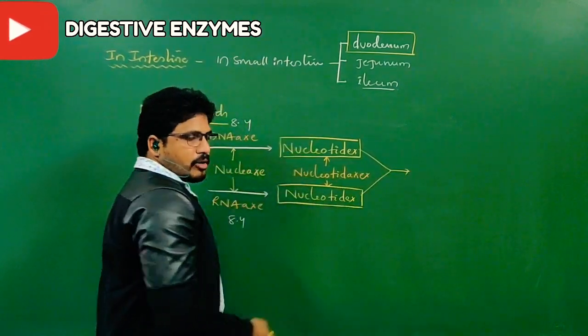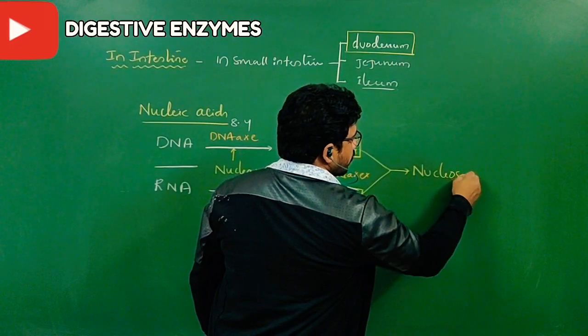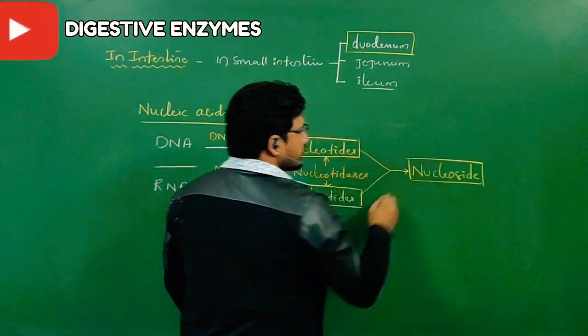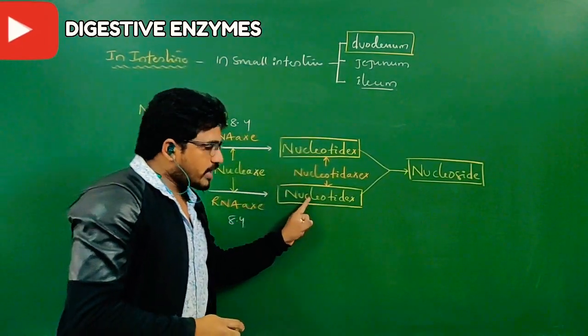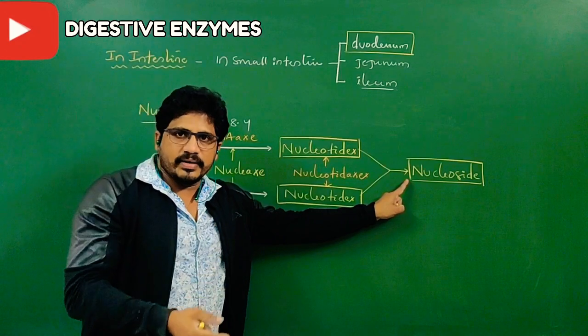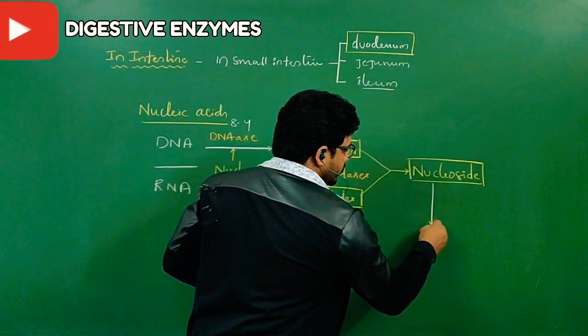I am taking the common point. Nucleosides will come. Nucleotides are acted on by nucleotidases. Nucleosides are further divided by nucleosidases. If you understand, it is very easy. No need to practice also.